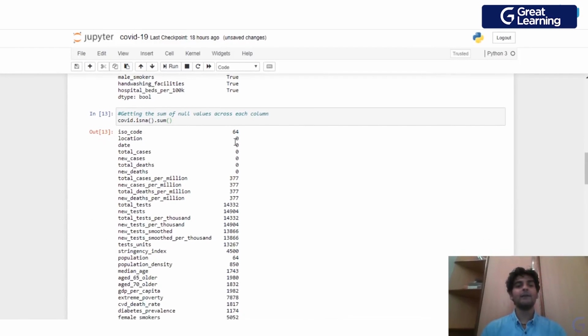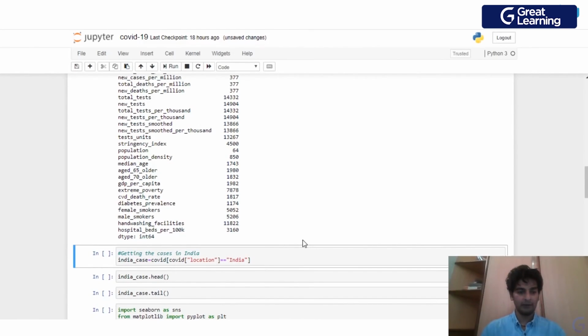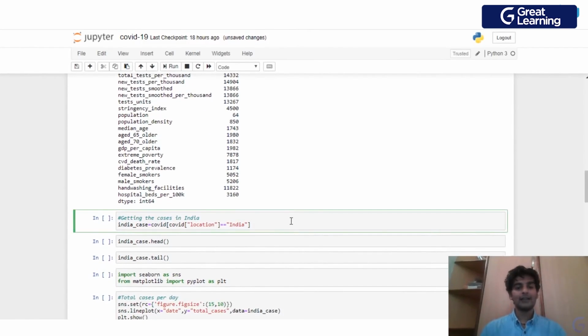So as you see, I have 64 null values in this column. I have 377 null values in this column over here. So it's only these columns. So I have these 5 or 6 columns where there are no null values. Similarly, if I take the male smokers column, I have around 5,206 null values over here. So that is how we were able to get the number of null values.